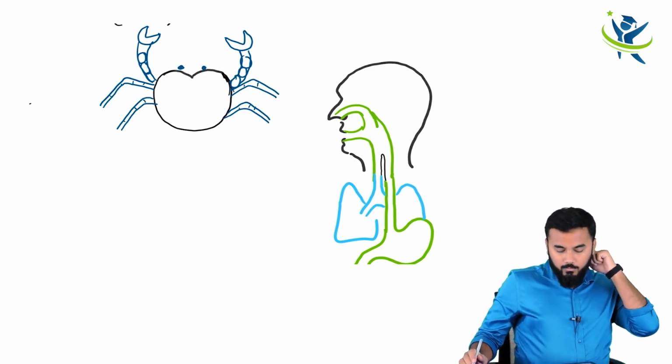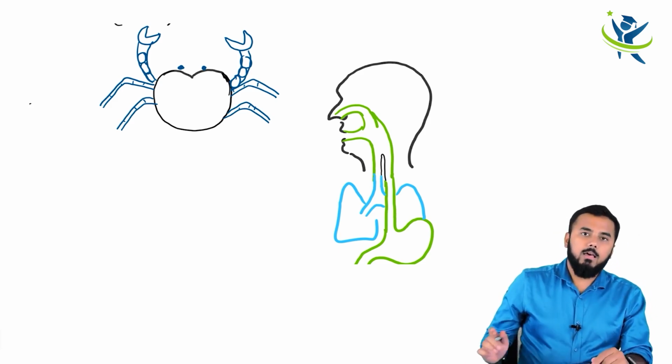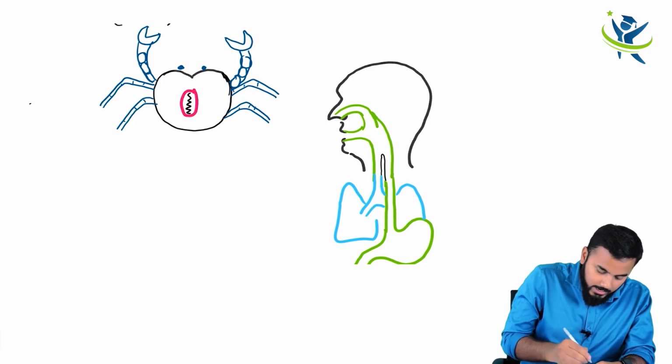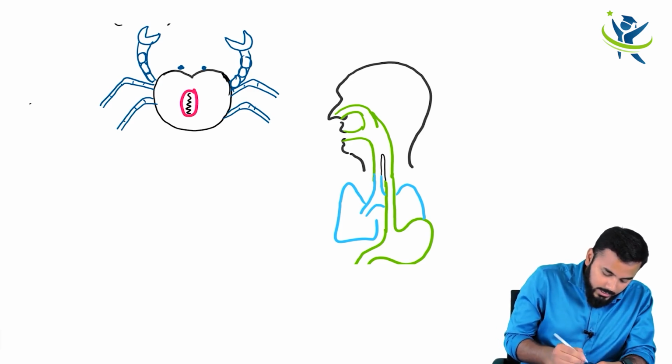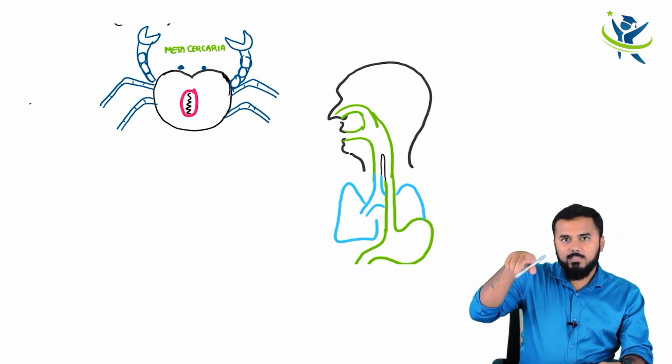Now, what is happening in this patient is that within this crab, there is a larva called metacercarial larva. So where is the metacercarial larva? Look here. This is the metacercarial larva. Within the crab, this larva is named as metacercarial larva. Okay, it is having a cyst around it.